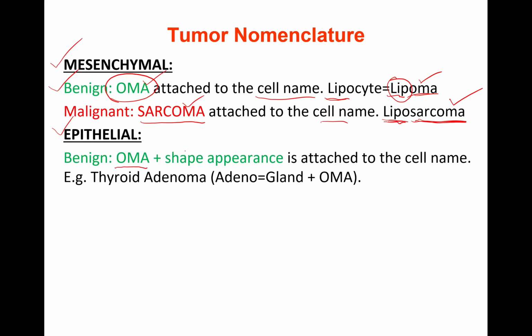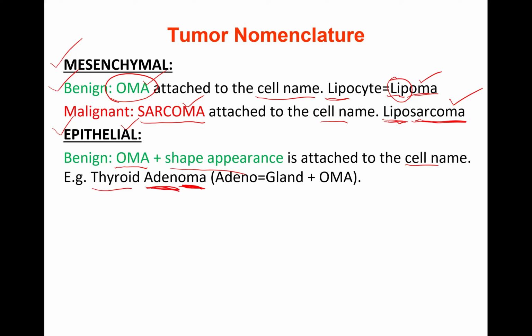Epithelial cell tumors are more or less similar. Again, we attach oma as a suffix, but in epithelial tumors, the shape or appearance is also attached to the cell name. For example, we have the thyroid gland. It has epithelial cells, right? So oma means it's a benign tumor, but we also take the shape, adeno.